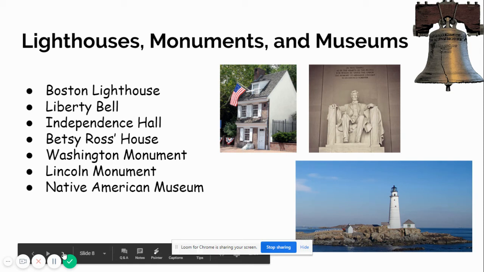Along the coast of the Atlantic Ocean, you will find plenty of lighthouses, monuments, and museums. Boston Lighthouse is the oldest lighthouse located on the East Coast in the Northeast region. The Liberty Bell, Independence Hall, and the Betsy Ross House are all located in Philadelphia, in Pennsylvania. The Washington Monument, the Lincoln Monument, the Native American Museum, the African American Museum, and the Martin Luther King monuments are all located around the Washington, D.C. area.